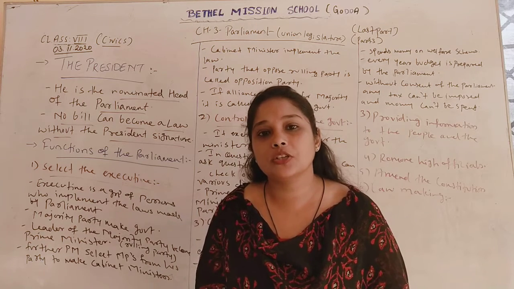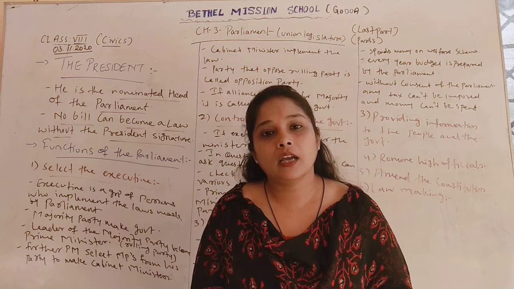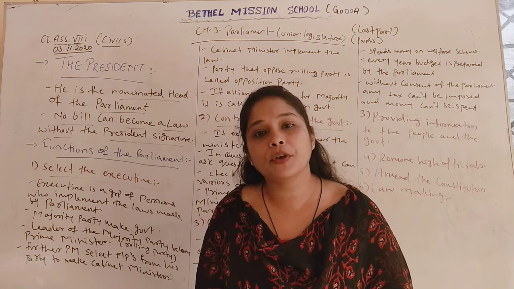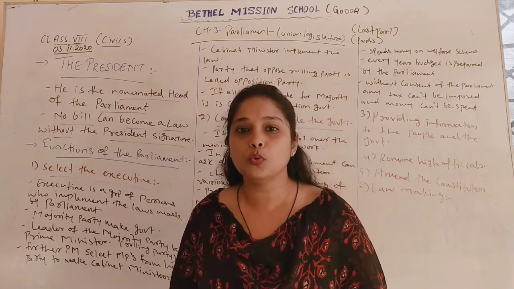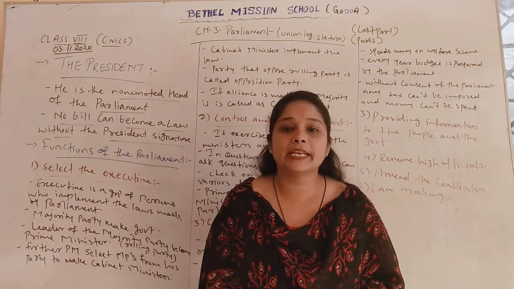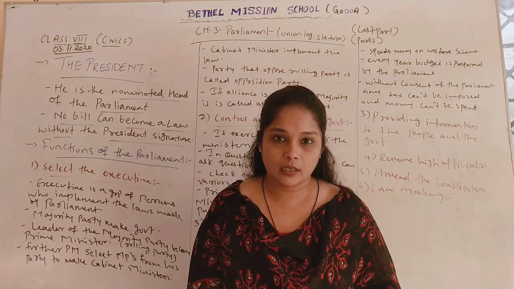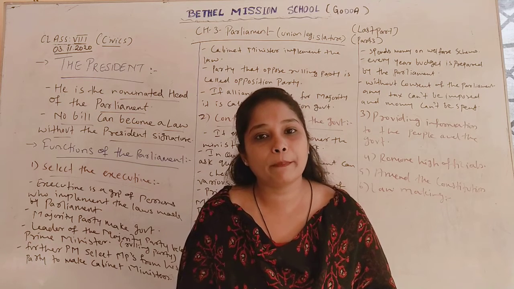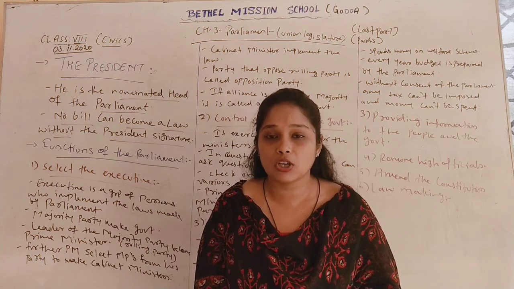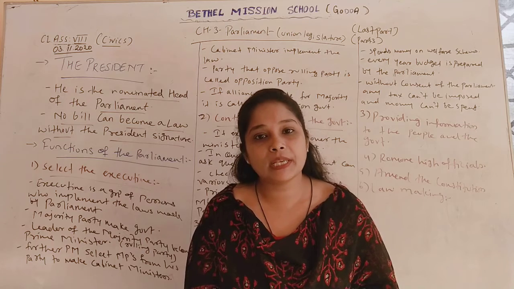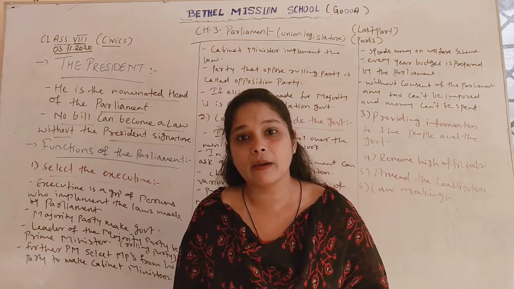Today we are on the last session of class 8 civics chapter 3, Parliament, that is the Union Legislature. In our last two sessions we have seen that in a democratic form of government we have two different forms: the presidential form or the parliamentary form. Under the presidential form, the president has the supreme authority, and there are presidential elections, like in America.